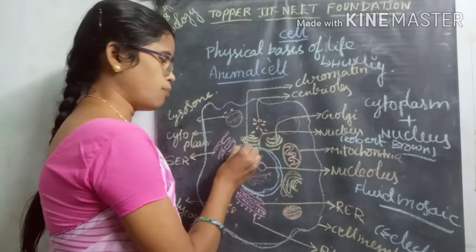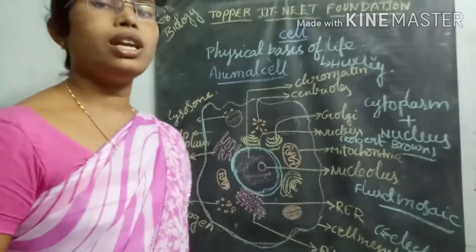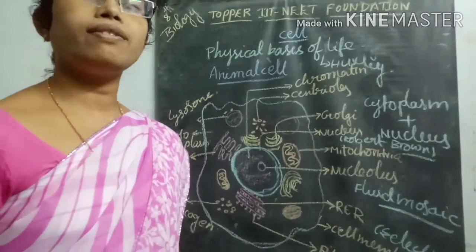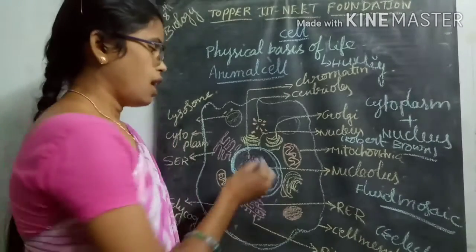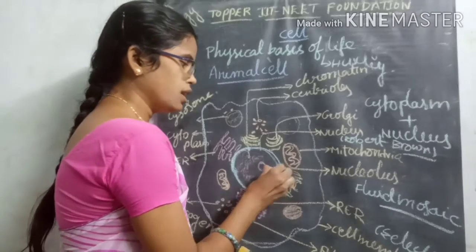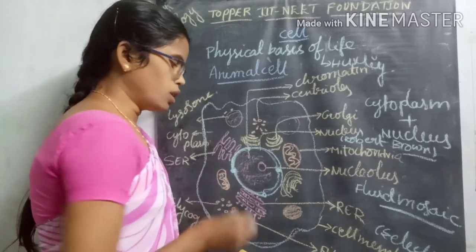nucleus there is a double membranous layer structure called the nuclear membrane or nuclear envelope. It is a double membranous structure, and in between this there are some pore-like structures called nuclear pores.